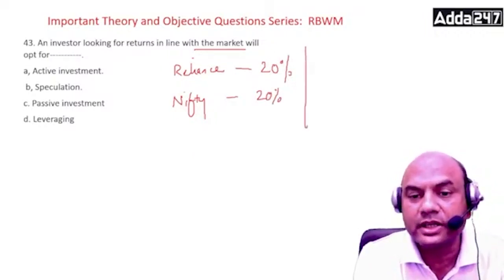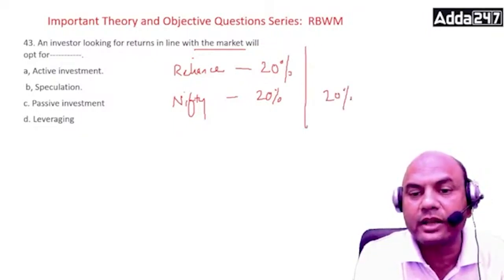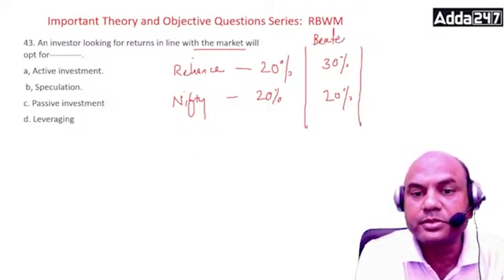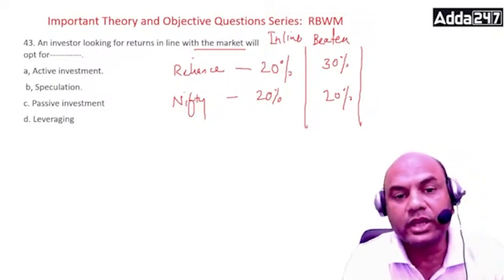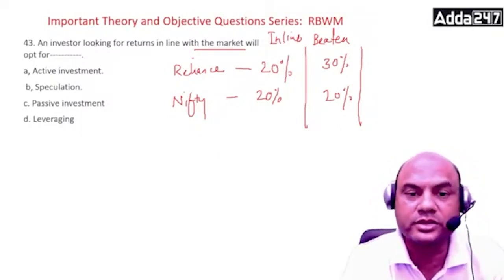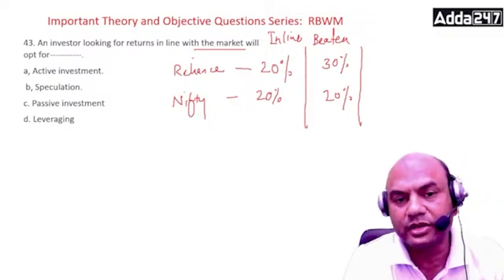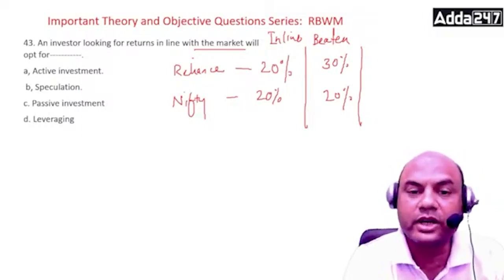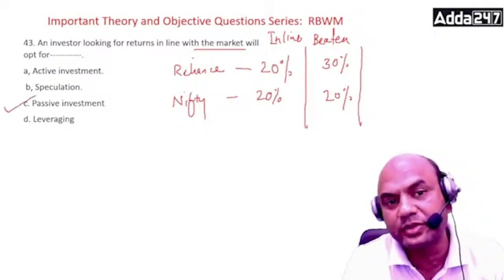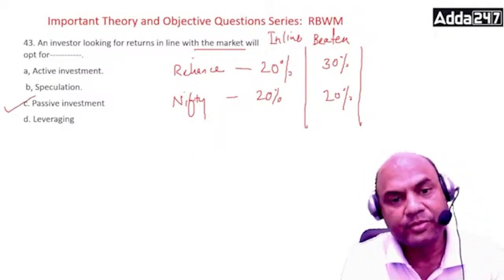Or in the other case, if Nifty is giving 20% and Reliance is giving me 30%, then it means Reliance has beaten the benchmark or market. This is in line. So that is the meaning. When I want my returns to be in line with the market, I must get 20 over here and 20 over here. So I must go for passive investment. What is passive investment?